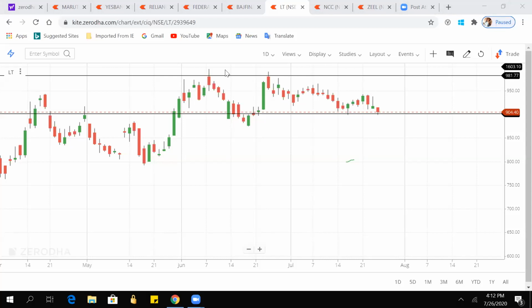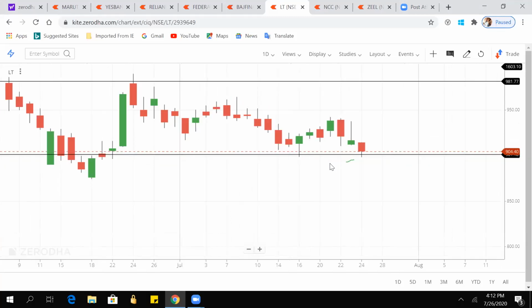We will take a long position. But here we are having a red candle, so the market view is still that bears are in control. So we have to wait for just one more candle. Suppose, let us assume this is a 15 minutes chart. So we have to wait for one more 15-minute candle. If that is a green candle, definitely we can take a long trade.